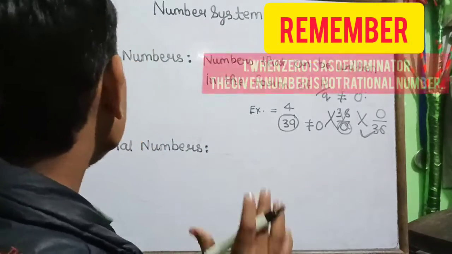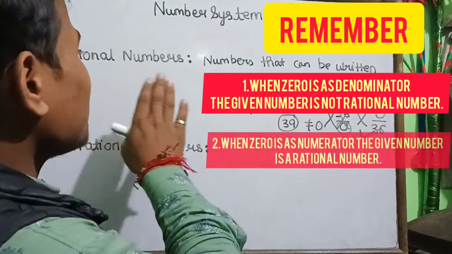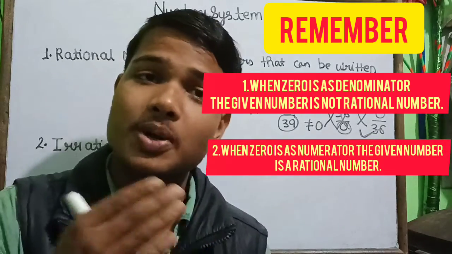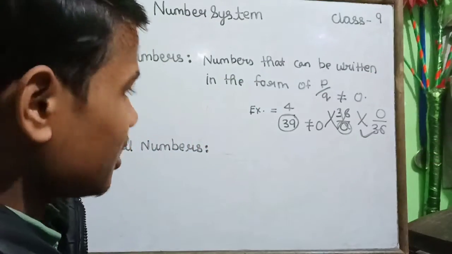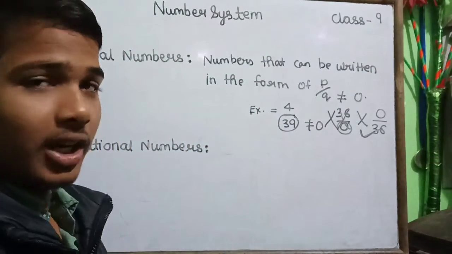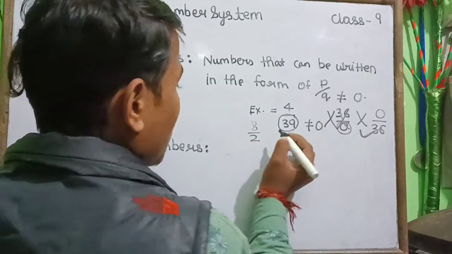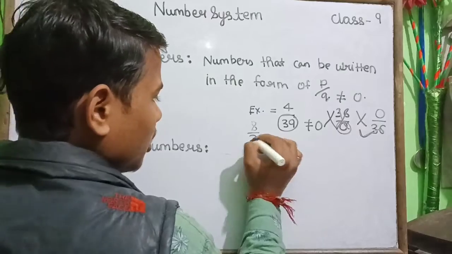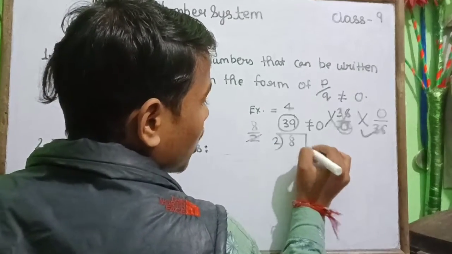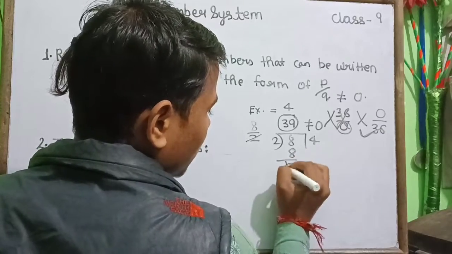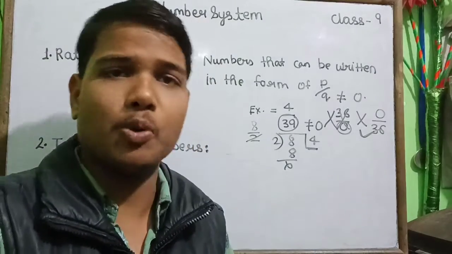Another most important thing about rational numbers is that they can be expressed in the form of terminating numbers. Terminating means when we divide any number, for example 8 upon 2. When we divide 8 by 2, 2 fours are 8.